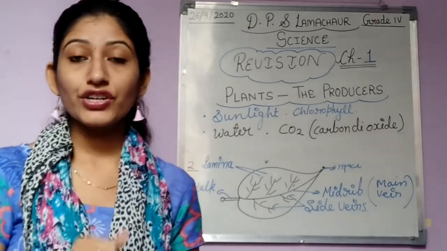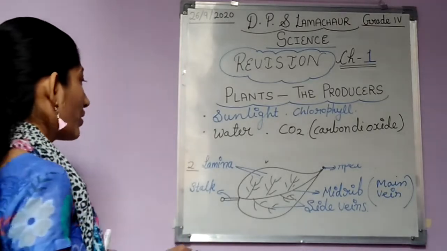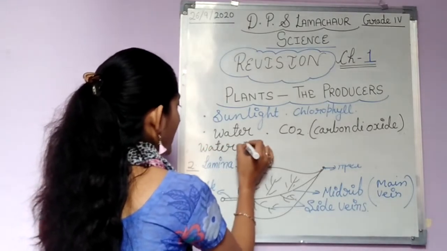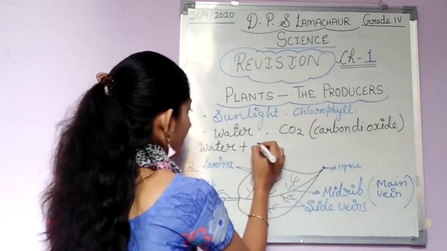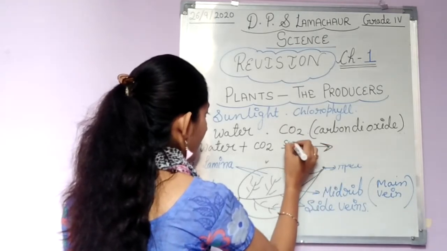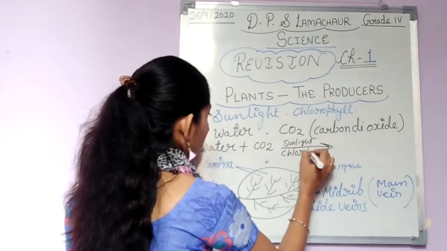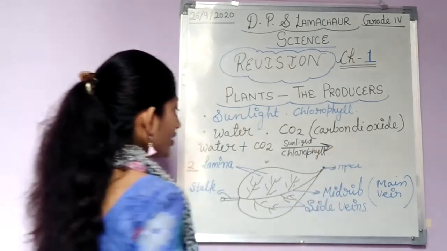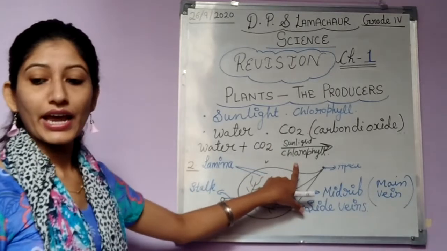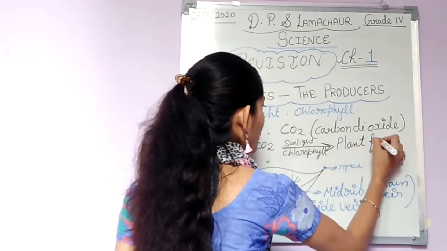नाउ लेट्स सी व्हाट इज द रिएक्शन फॉर दैट फोटोसिंथेसिस। सपोज वी हैव वाटर, I am here writing the reaction, water plus carbon dioxide, okay, in presence of sunlight and chlorophyll, it gets changed into plant food.